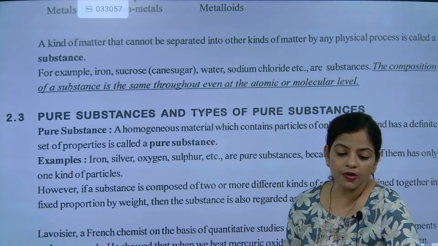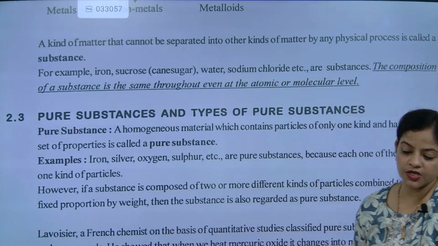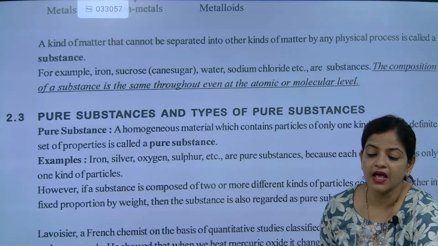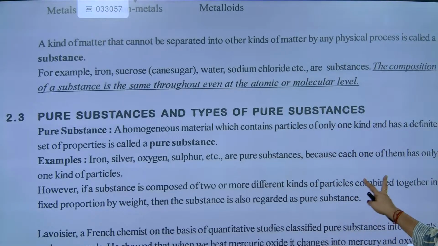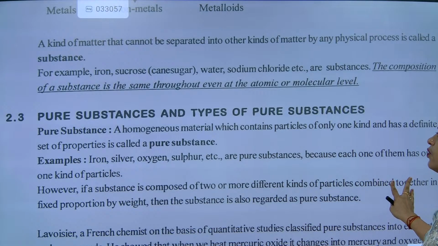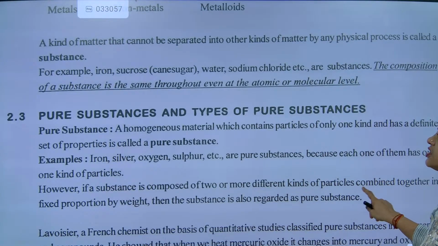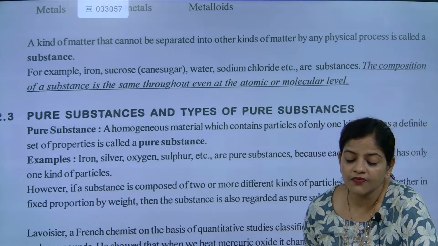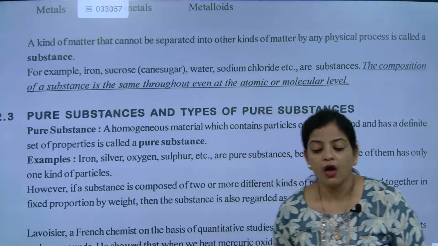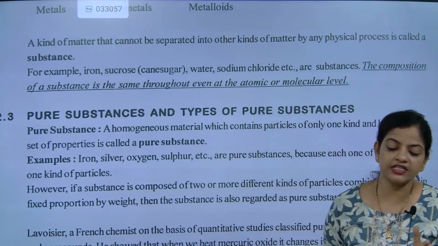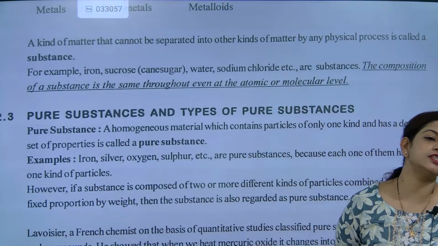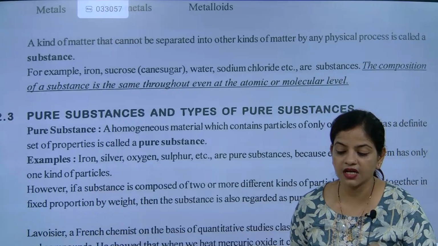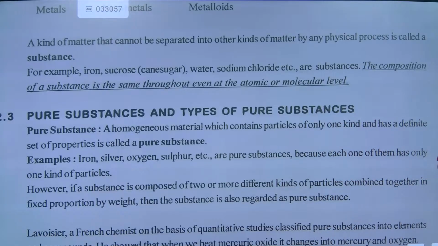Now we are going to talk about pure substances and types of pure substances. A homogeneous material which contains particles of only one kind and has a definite set of properties is called a pure substance. In pure substances, what we are studying is a homogeneous material which contains particles of only one kind and has a definite set of properties. Understood? It is considered as pure substances.